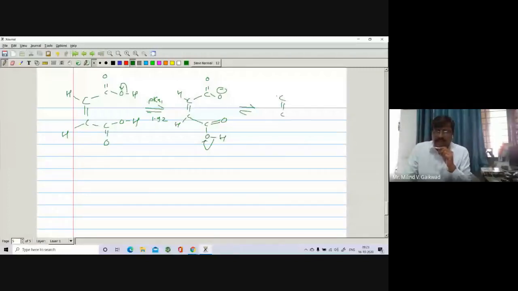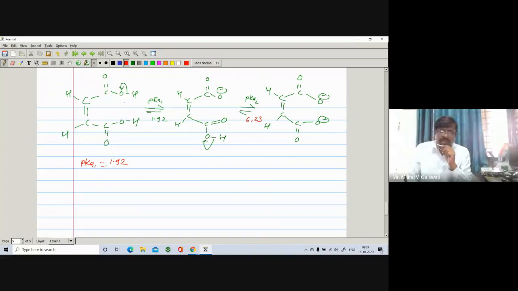So you get a double bond C, H, H, and C double bond O and O negative, and here C double bond O and O negative. Here is pKa2, and the experimental value is found to be 6.23. Now the question arises: pKa1 is 1.92,